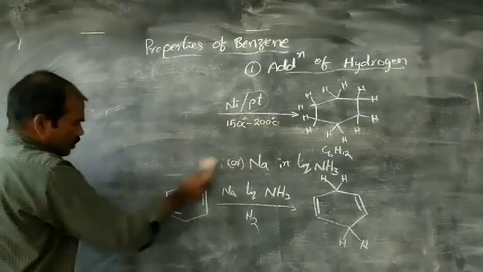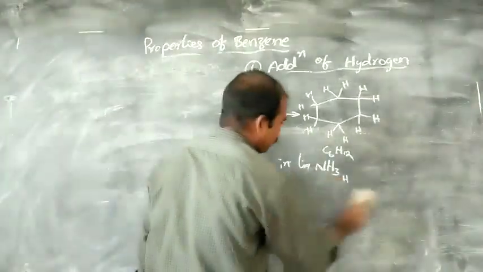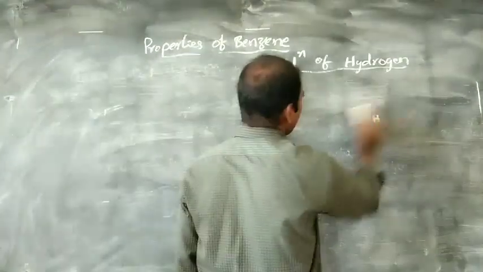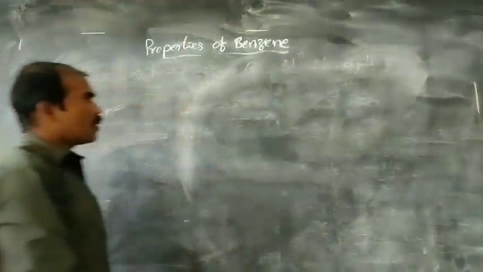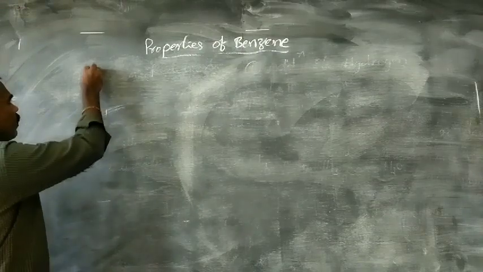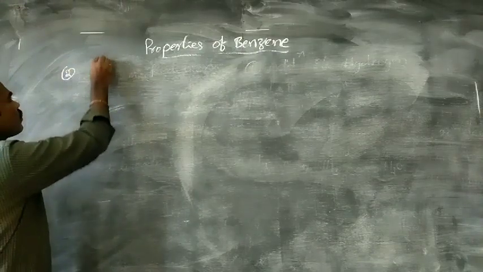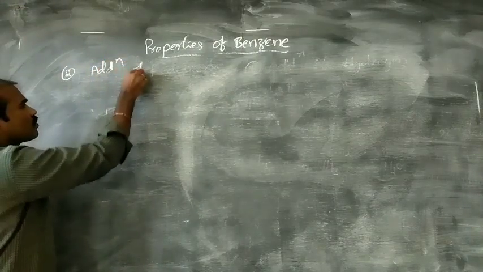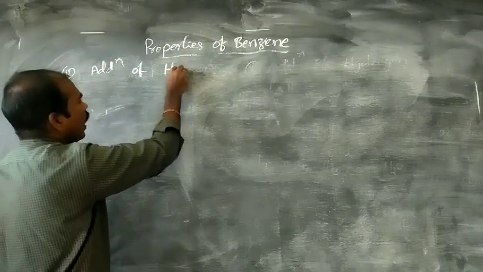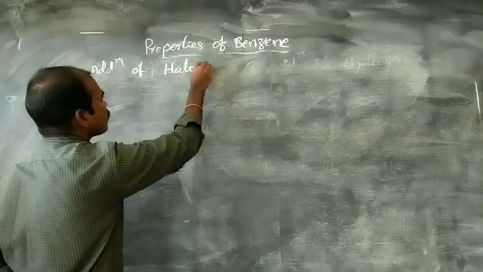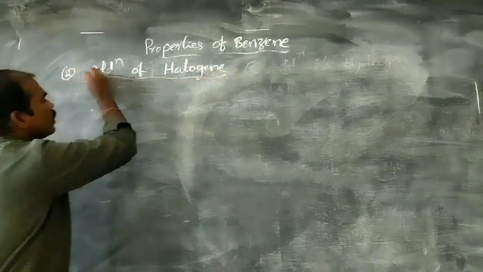The next reaction is addition of halogen.